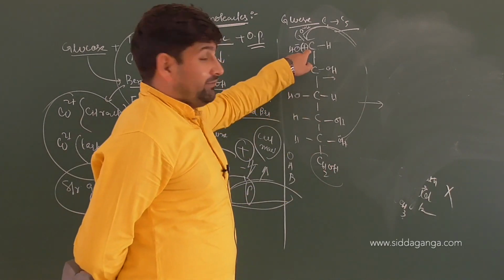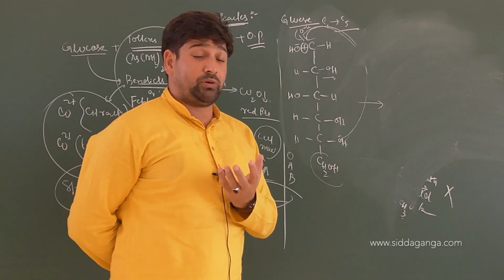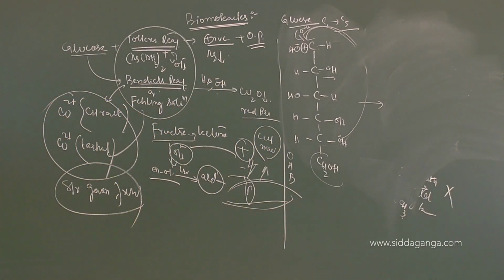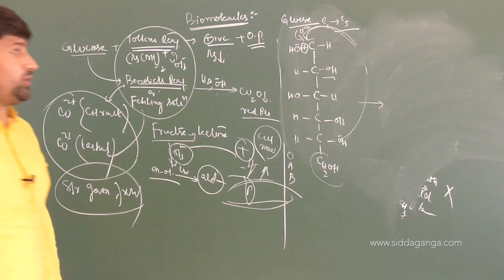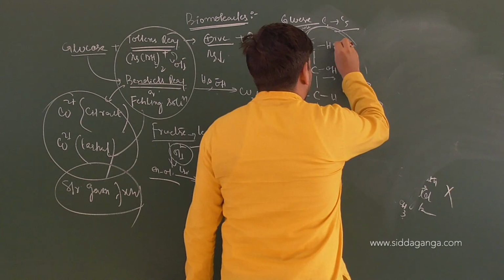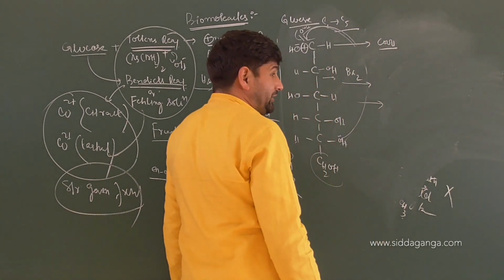One. When you are treating this with simple oxidizing agents like bromine water, you will find the aldehyde converts to carboxylic acid. Correct or not?